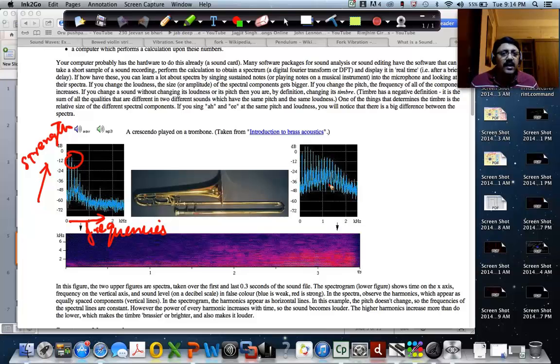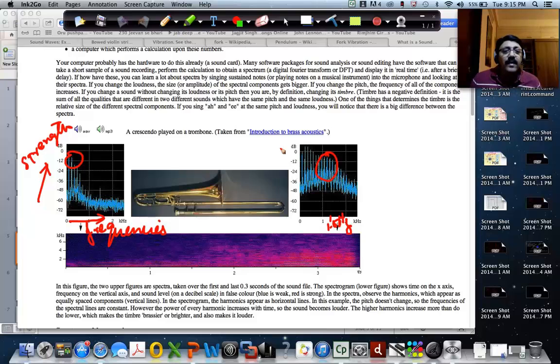Whereas here, you can see the peak is somewhere around 1.5 hertz. So this sound is of a higher frequency than the other, because here the peak is at 0.5 hertz, here the peak is at 1.5 hertz. So by looking at the frequency spectrum, you can see what kind of frequencies are in that sound wave.